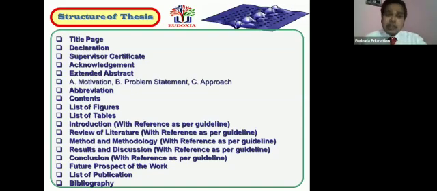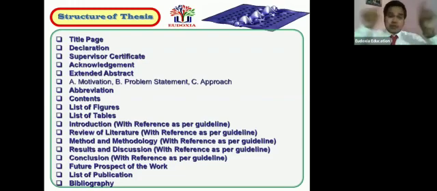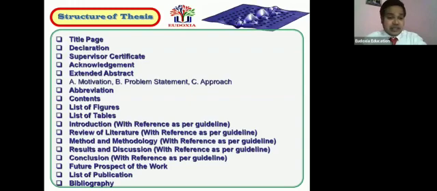It is not compulsory, but if you are using the abbreviation anywhere inside your thesis, please make one chapter, that is, make one part of abbreviation. Now the contents, that is chapter 1, chapter 2, chapter 3, list of figures, list of tables. Then you have to go with the introduction. Now, which reference as per guideline? This is very important that I am telling you.